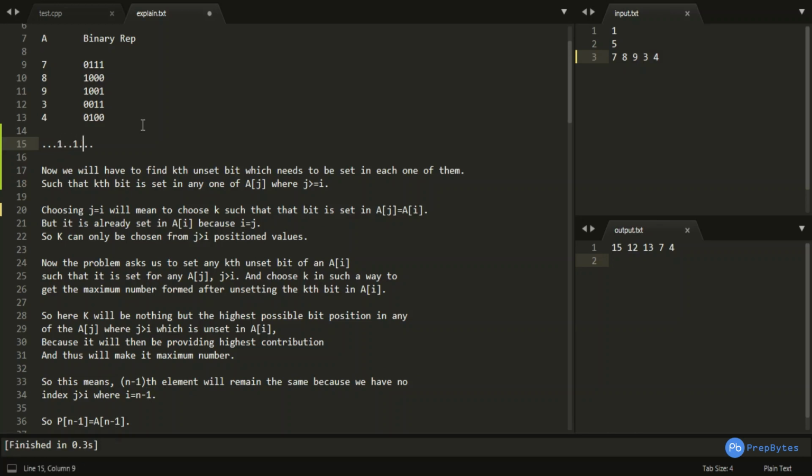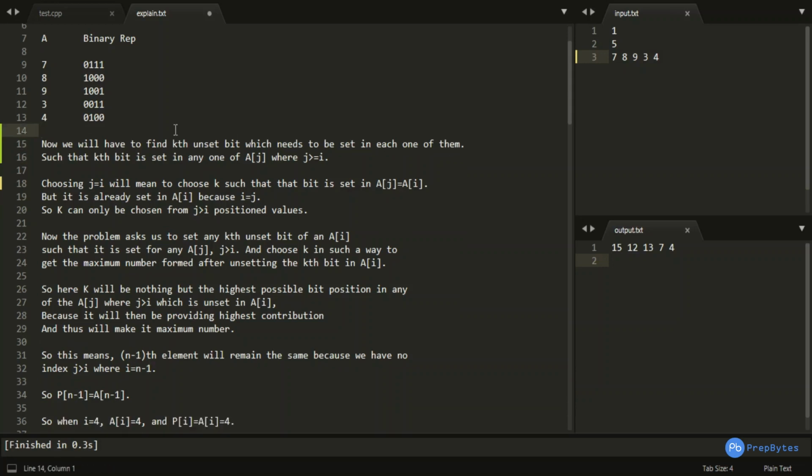So I will try to find a set bit, or basically a position k, from any of the aj for j greater than i, such that this particular position is the highest possible position.